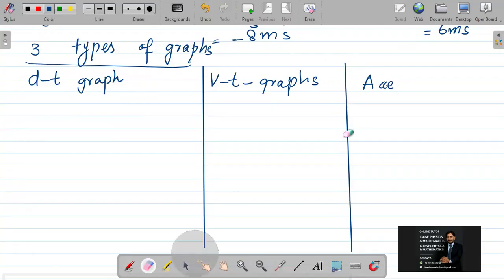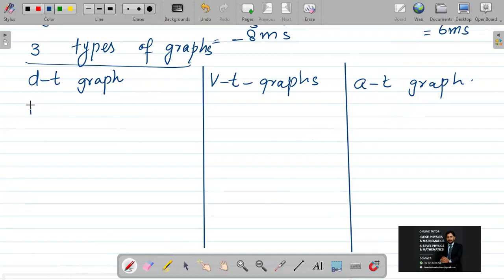Acceleration time graph, so I will use AT graph. AT graphs. When I say how I should go for its representation, then I take minimum 5 cases for it.